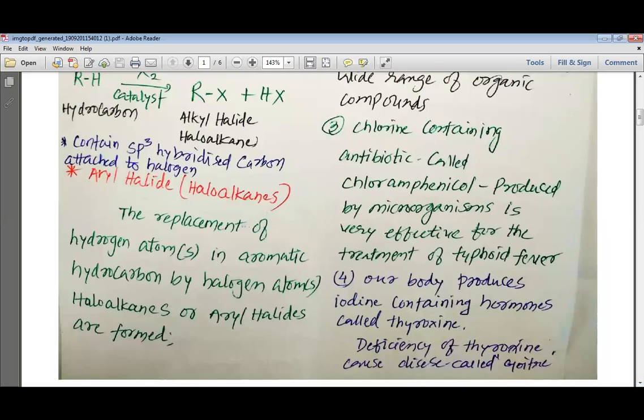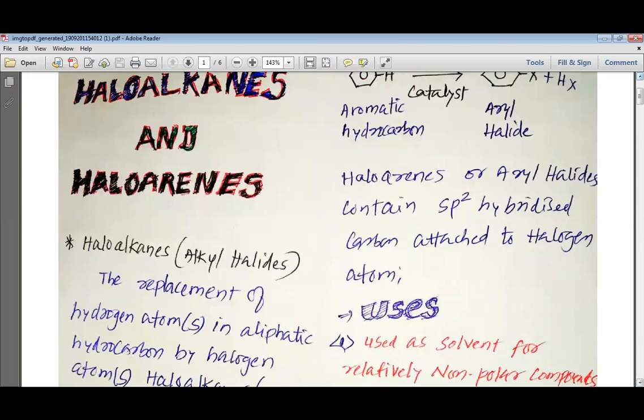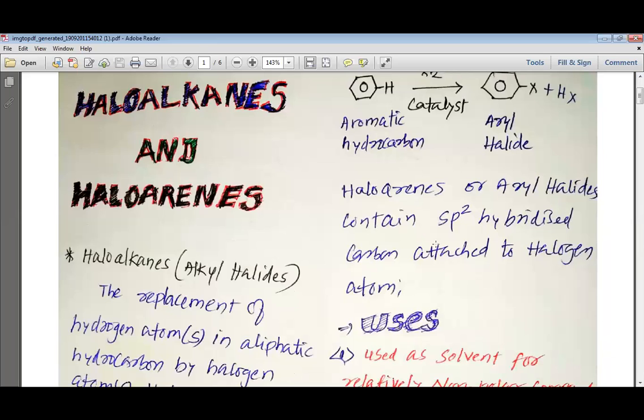So if one or more hydrogen atoms are replaced from an aromatic hydrocarbon by a halogen atom, then aryl halides or haloarenes are formed, and these haloarenes have this halogen atom directly bonded to the sp2 hybridized carbon.